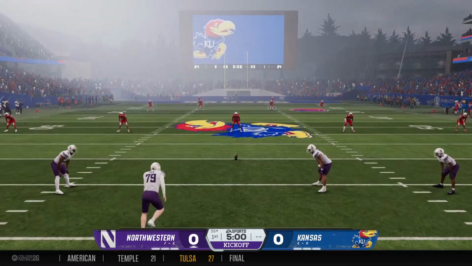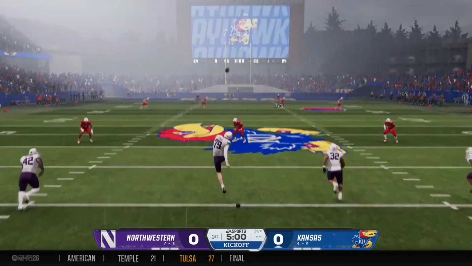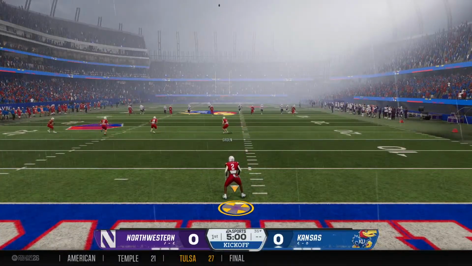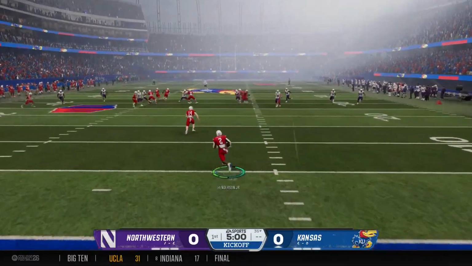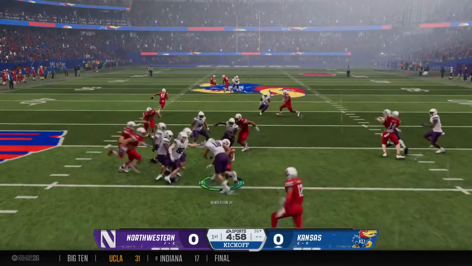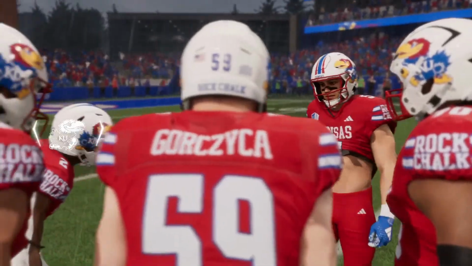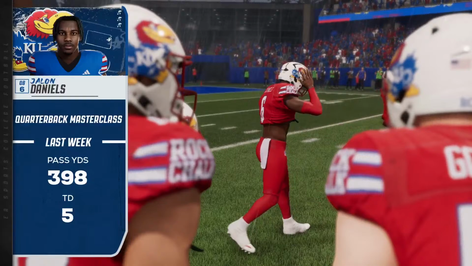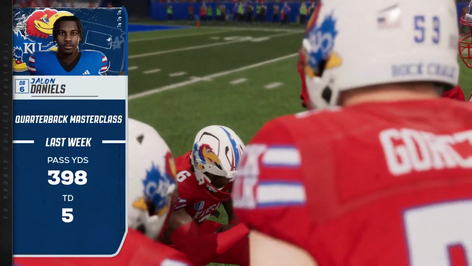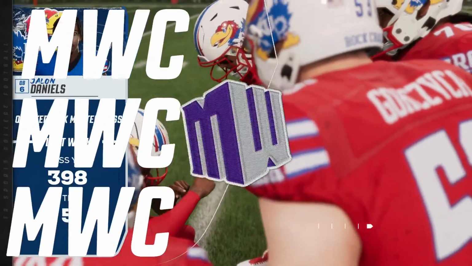Northwestern has the kickoff team on the field as we're about ready to start. Here he comes from inside his own 5. Nice job executing all of the assignments as they put a stop to that return at the 22. So Kansas offense will start this game off with the football.